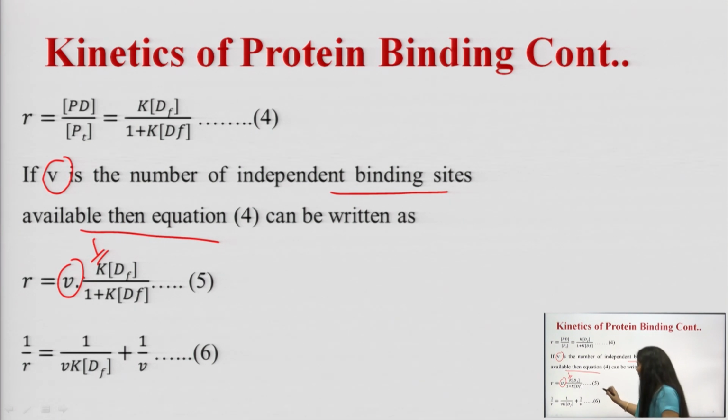After inverting this equation, we can obtain 1 upon R is equal to 1 upon V Kdf plus 1 upon V. We are inverting the equation number 5. By inverting the equation number 5, we will obtain equation number 6. What is equation number 6? 1 upon R is equal to 1 upon V Kdf plus 1 upon V.